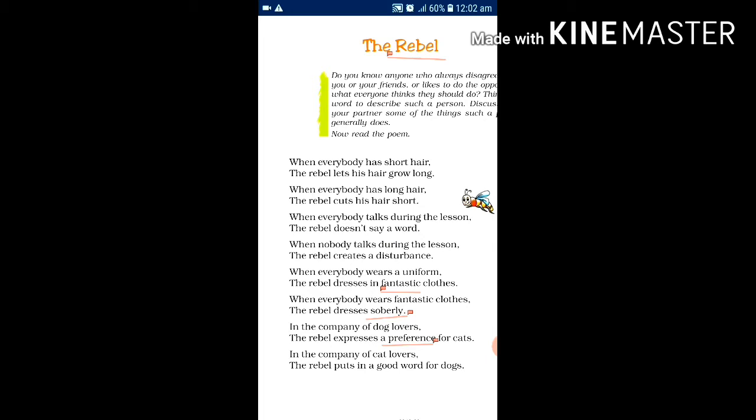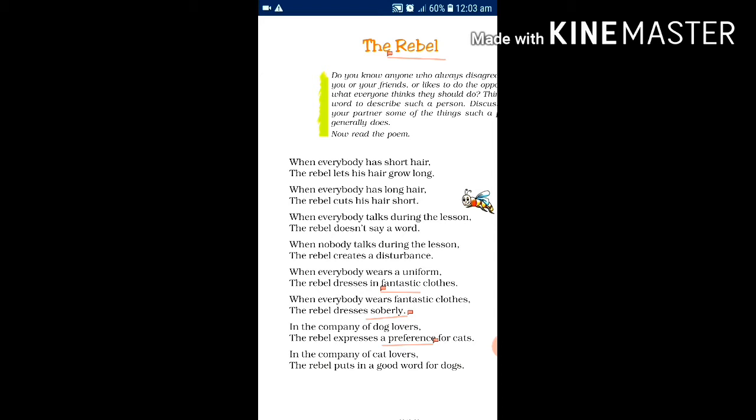In these lines, the poet expresses the thought that when every member of the society wears simple and uniform clothes, the rebel uses strange and odd clothes. He wants to look distinguished from others.